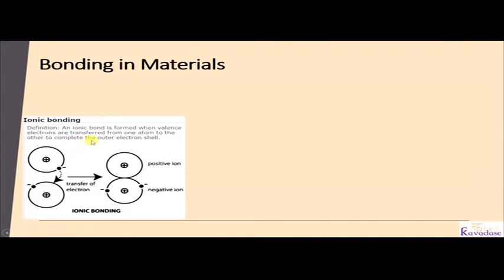The best example is NaCl. Na has one electron in the outermost shell and Cl has 7 electrons in the outermost shell. So Na donates the one outermost electron to Cl and both complete their outermost shell configuration.